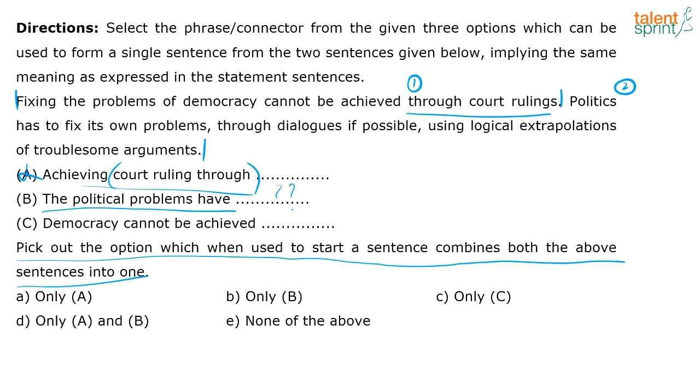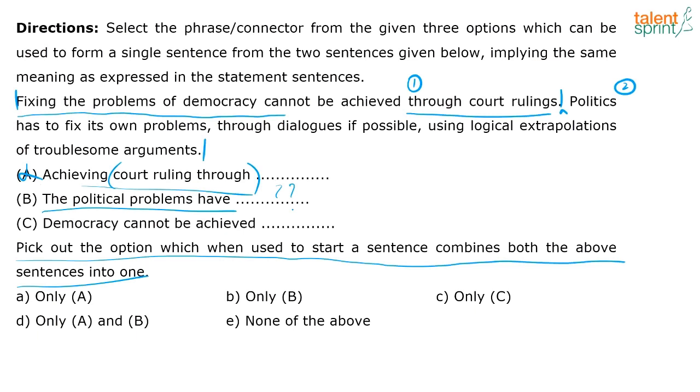So basically, the sentence as it is makes sense, right? If I have to join these 2 sentences, what I will put is: fixing the problems of democracy cannot be achieved through court rulings, and because of that, politics has to fix its own problems, right? So I have to start with this sentence only. Fixing the problems of democracy should be my starter.